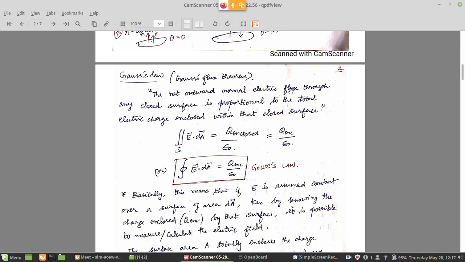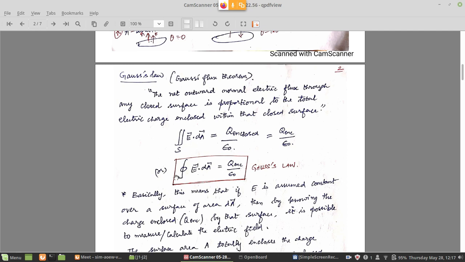On the right side, electric flux is equal to the total charge enclosed. So inside, what is the charge of that surface? That is Q enclosed. So when you cover a charge with a surface and you measure the flux, you are measuring the electric field. That is the conclusion one can give based on Gauss's law. That electric field will depend on the strength of the charge inside. The strength of the electric field will depend on the amount of charge present inside. Therefore, the flux also will depend on the charge present inside. So for a charge Q enclosed, the flux is E dot dA.